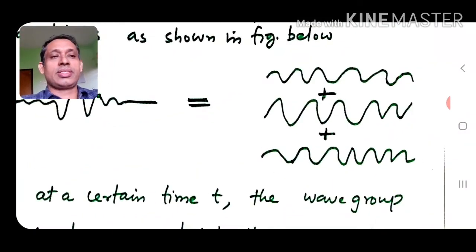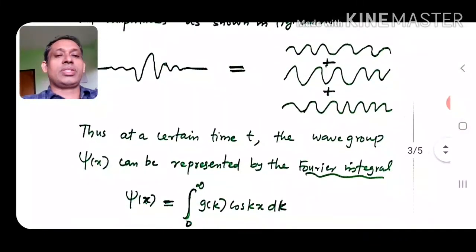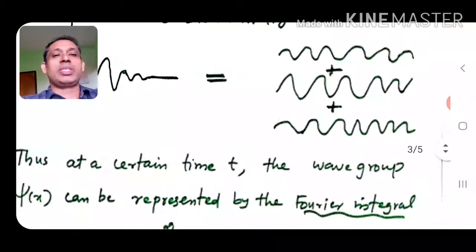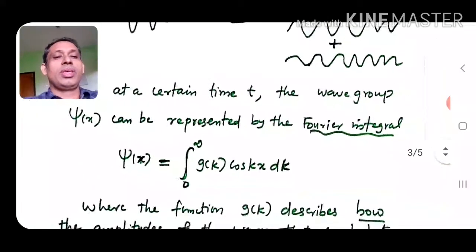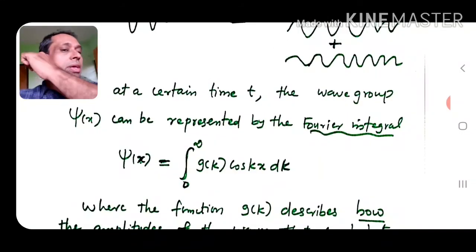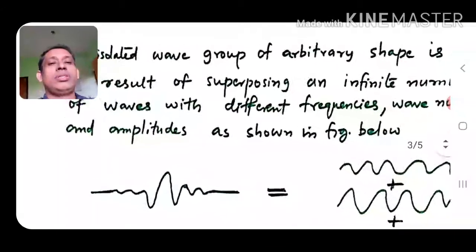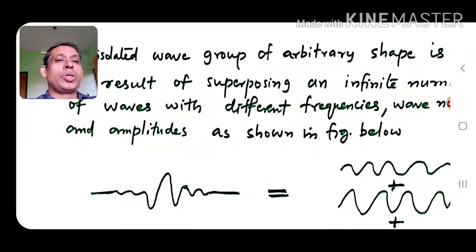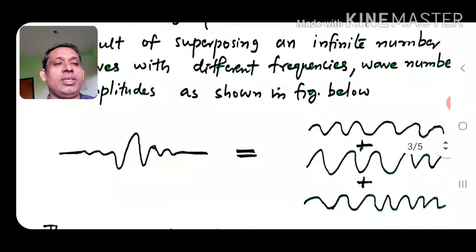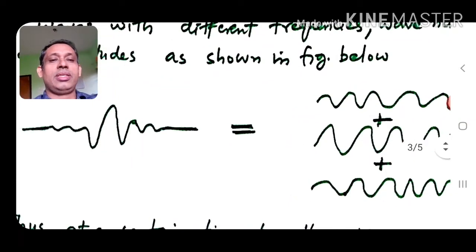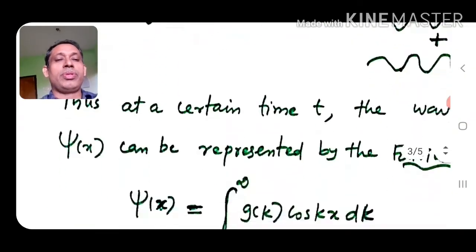The cosine function, or rather we can use the sine function as well, represents each of these waves, and k varies. That means the wavelength varies. And here we superpose waves of different frequencies, wave numbers, and amplitudes as well. The amplitudes of the waves have to be properly adjusted to get the desired wave group.